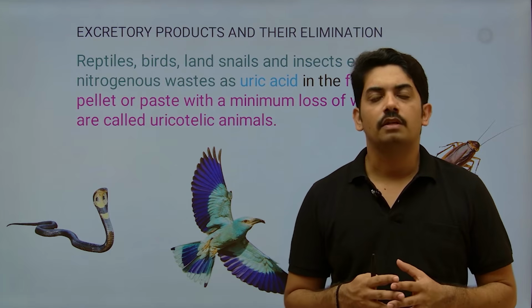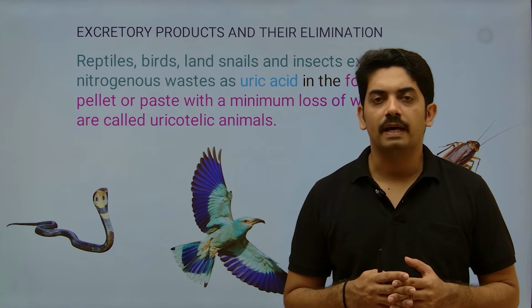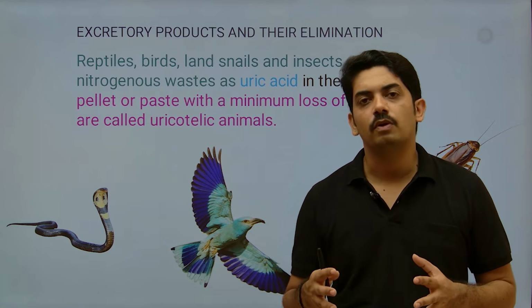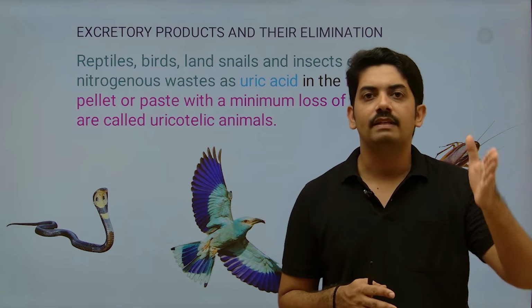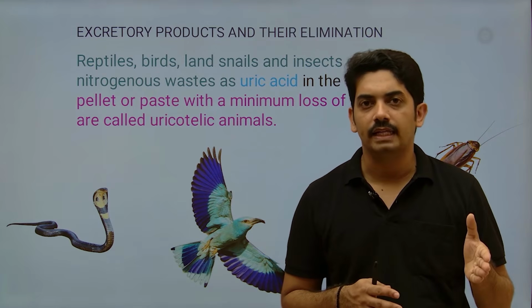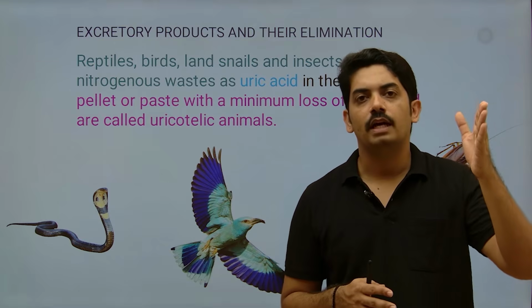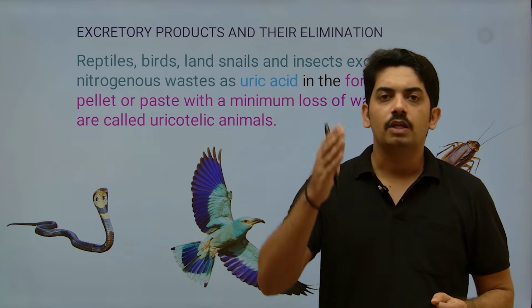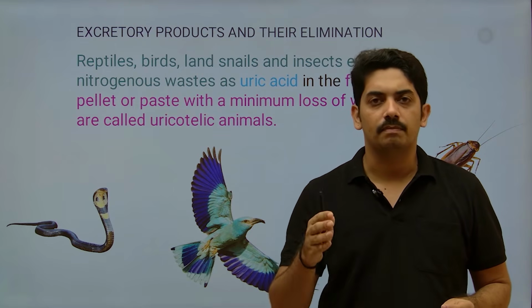In examination, they may prepare match-the-following type of questions. On one side, they will give the type of excretory product like ammonia, urea, and uric acid. In column B, they will give the examples.